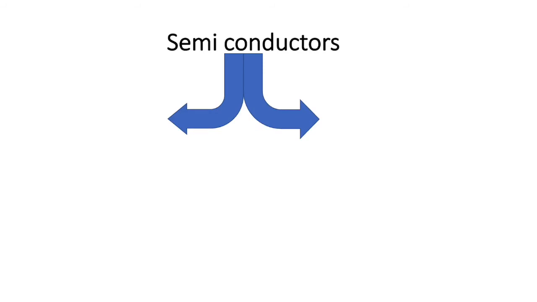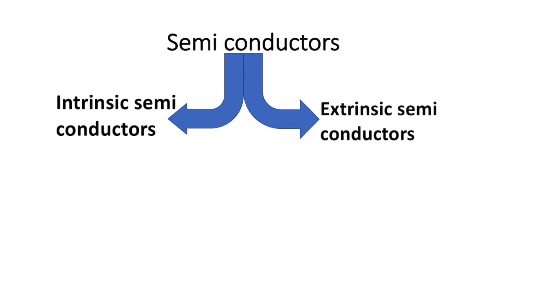So what are semiconductors? Semiconductors are go between conductors and insulators. These are the solids that have ability to conduct electricity through them, but only under certain conditions. And these conditions are energy, that is heat energy, and impurities. There are two types of semiconductors: intrinsic semiconductor and extrinsic semiconductor.